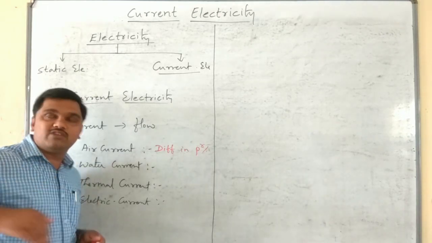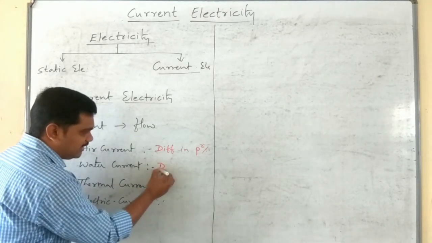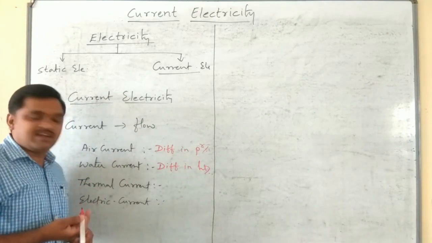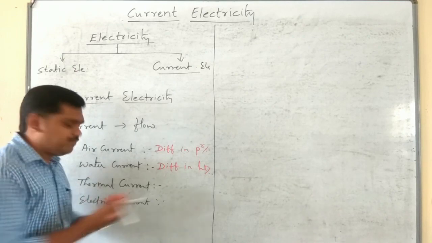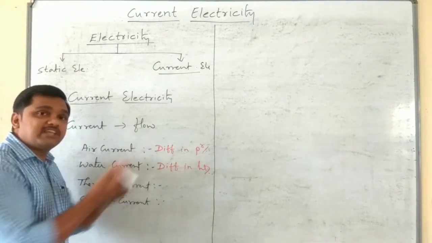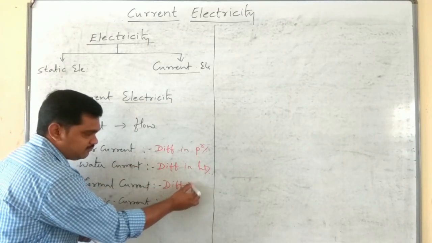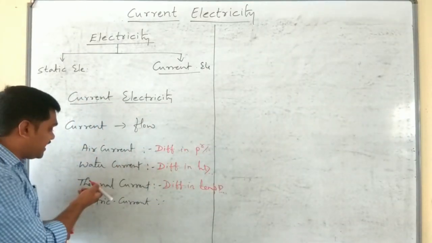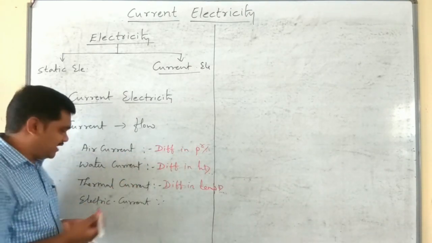Water flows from a higher altitude to a lower altitude, so a difference in height is mainly responsible for water currents. How about thermal current? What makes heat flow? That is a difference in temperature. Difference in temperature makes heat flow from one point to another.